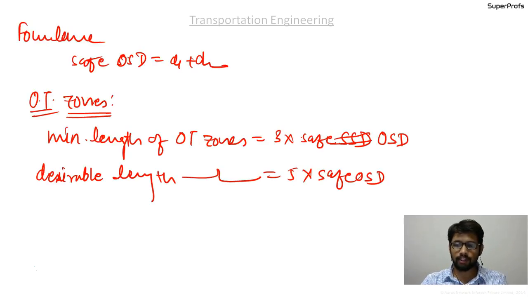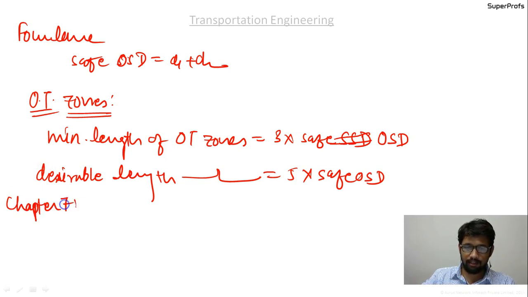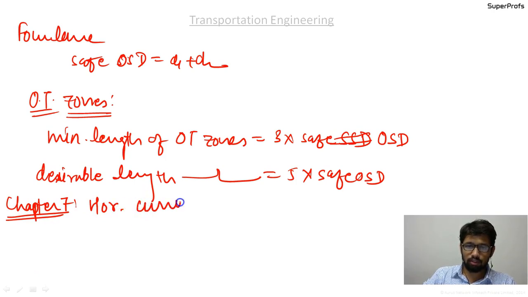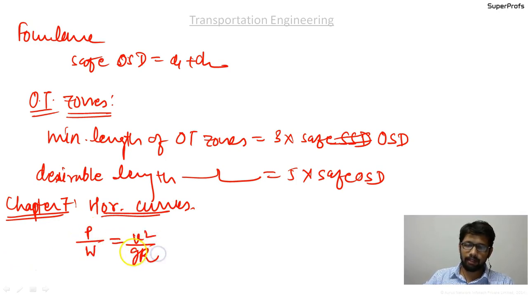Okay, so the next topic that we discussed was the horizontal curves, and that was chapter number 7. In this topic, we discussed the impact factor that is given as P by W equal to V square upon GR, and we went on to discuss the relationship.